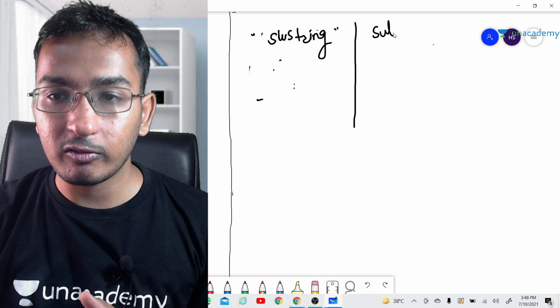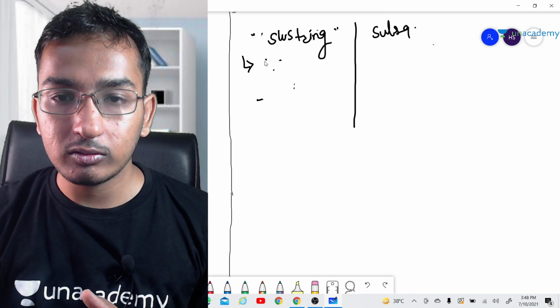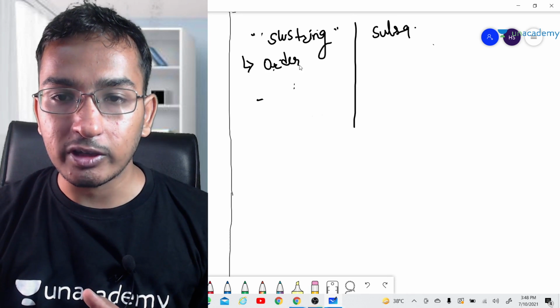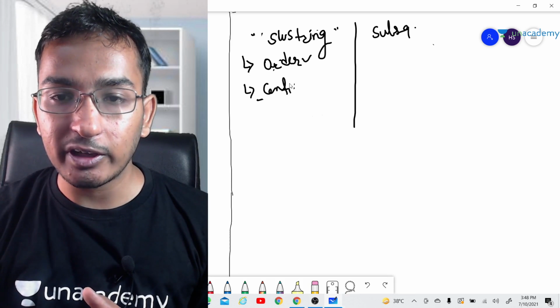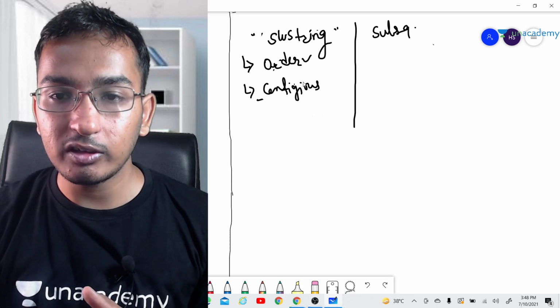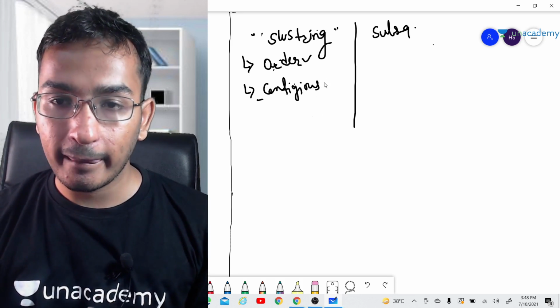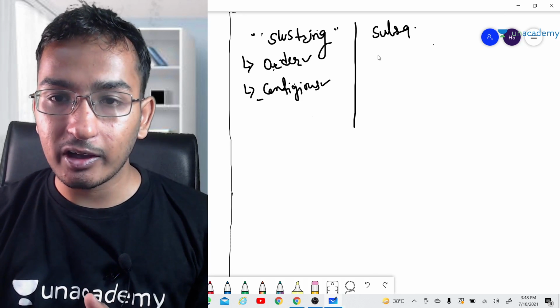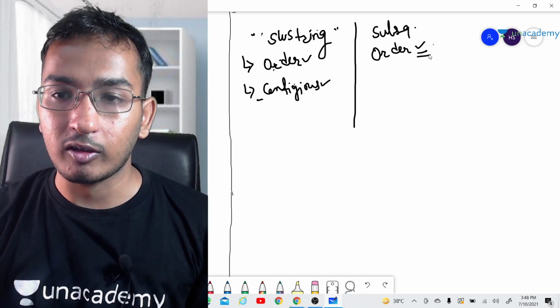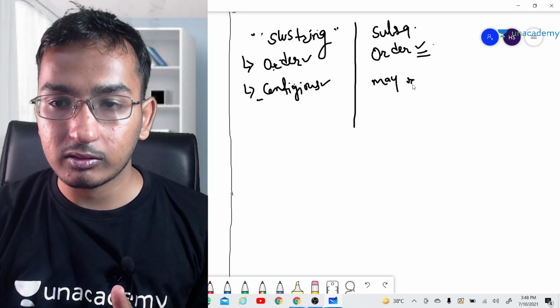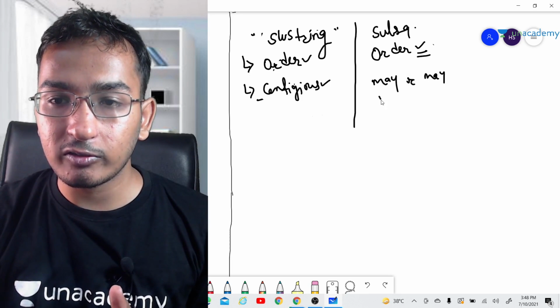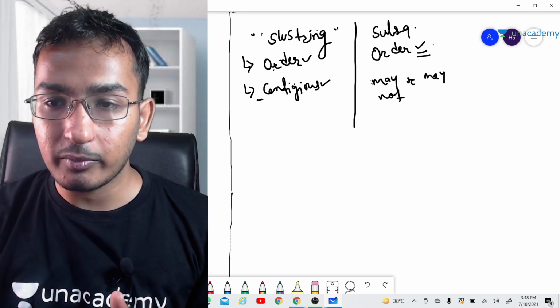For the substring, the order should be maintained and the contiguous property should be maintained. But in the subsequence, only the order property should be maintained, and the contiguous property may or may not be.